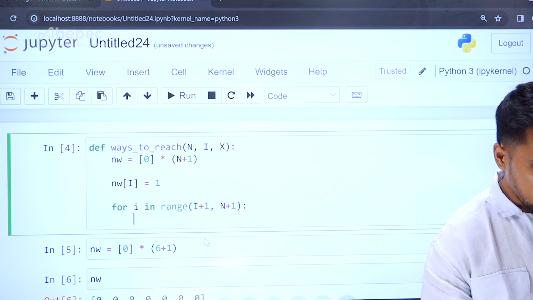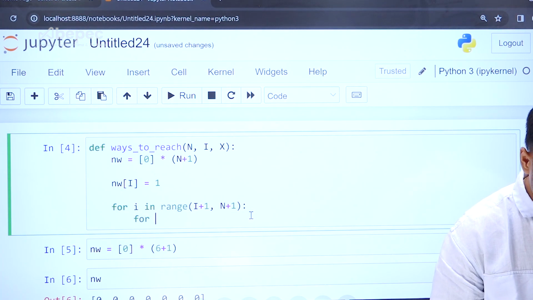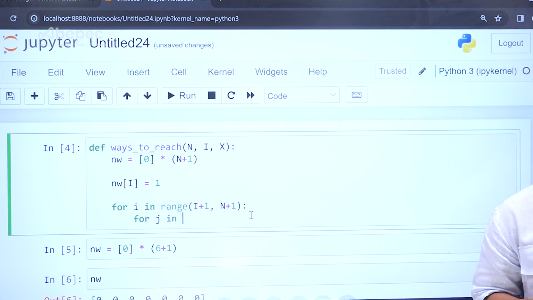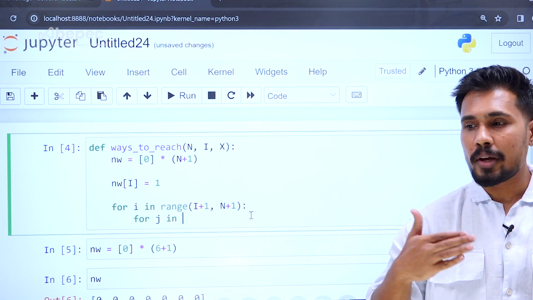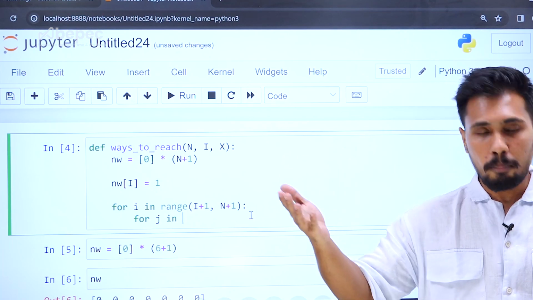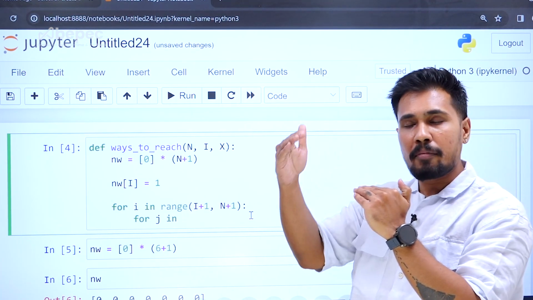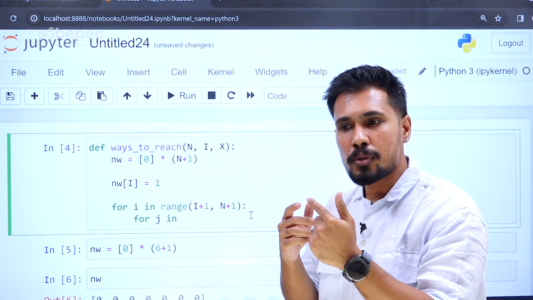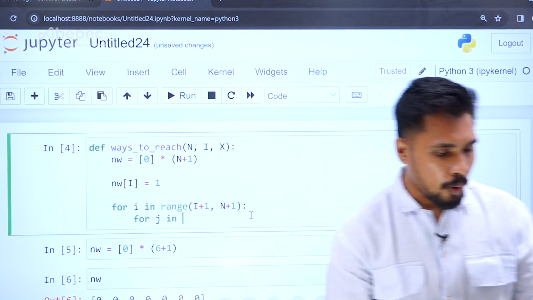Now I want to write another loop, a nested loop. Why? We are trying to go with one step. Whether we are moving one step from stone to stone, or we are trying to make a maximum jump, skipping 2 stones and jumping, for that we want to write another loop.